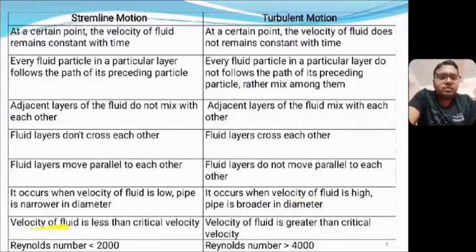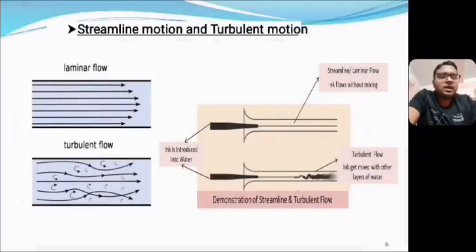In streamline motion the velocity of the fluid is less than the critical velocity. Critical velocity is a velocity under which the motion is streamline motion, and above it becomes turbulent motion. So in turbulent motion the velocity is greater than the critical velocity. And here we will introduce one term called the Reynolds number, which I will discuss later. In case of streamline motion, the Reynolds number is less than 2000, and in case of turbulent motion, the Reynolds number is greater than 4000.